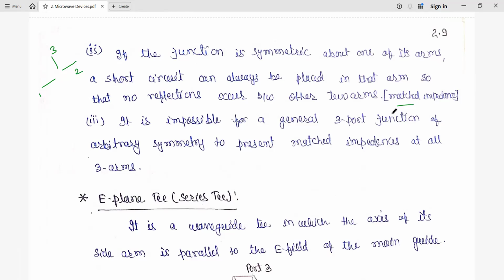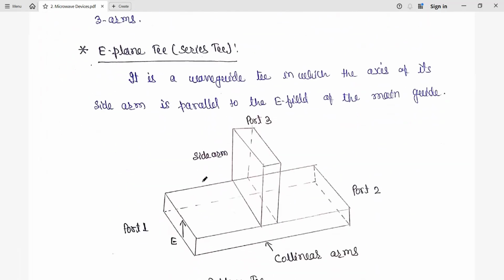Third point is that, again, it is impossible to generate a 3-port junction of arbitrary symmetry to represent the matched impedance at all 3 arms. So it is difficult to obtain a match at all 3 ports. Okay, so these are the basic theories. On the basis of that, we are going to write the S matrix.